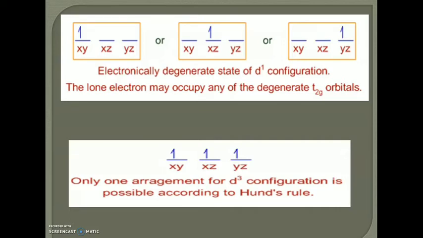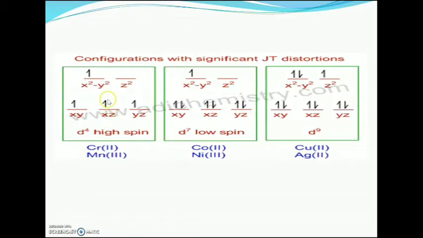In the case of d9 octahedral complexes, d4 high spin, d7 low spin and d9 high spin or low spin, the last electron, the eg electron, will occupy either the dx2-y2 or the dz2 orbital. Here the t2g orbitals are symmetrically arranged, and the eg orbitals are asymmetrically arranged, which is said to be non-linear.